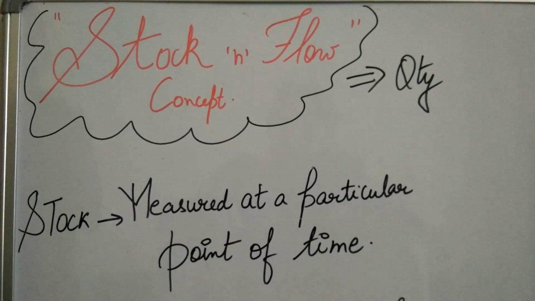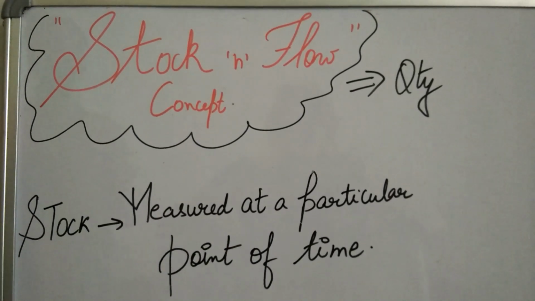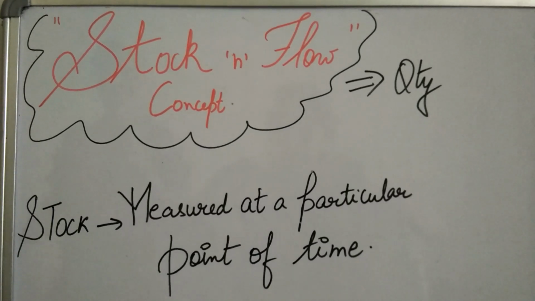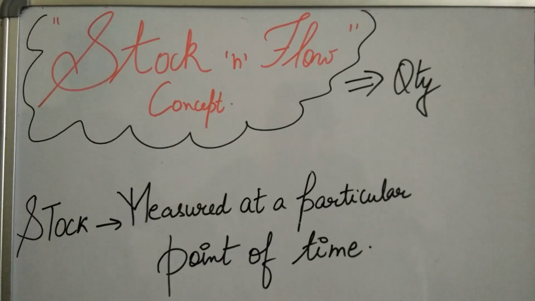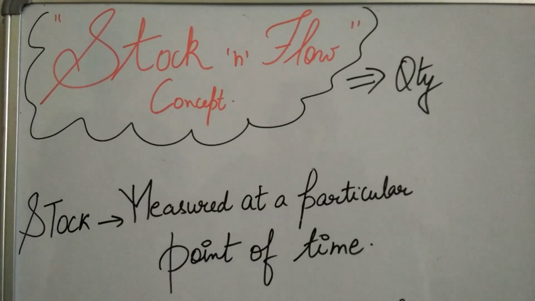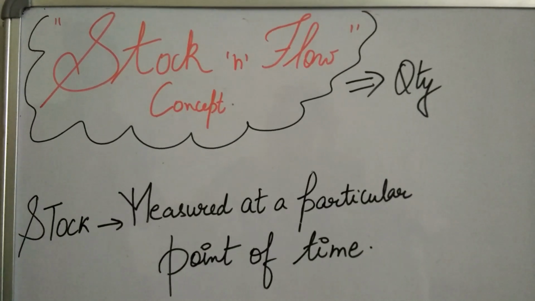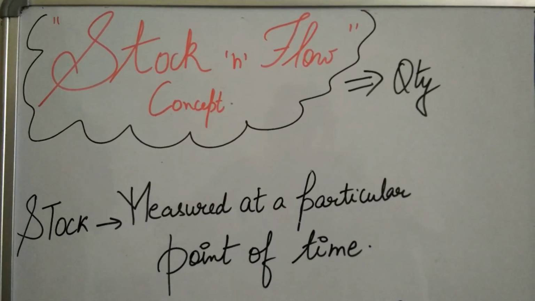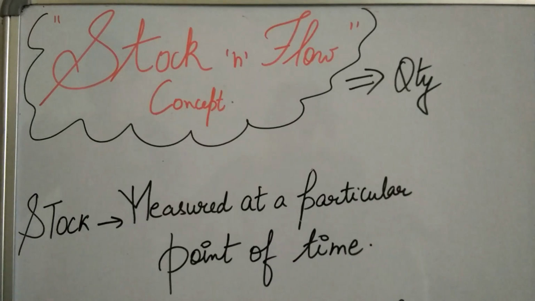For example, I have 50,000 rupees in my bank account on today's date, which is 11th of June. So this is my stock: I have 50,000 rupees with me. On which date? By 11th of June I have it.